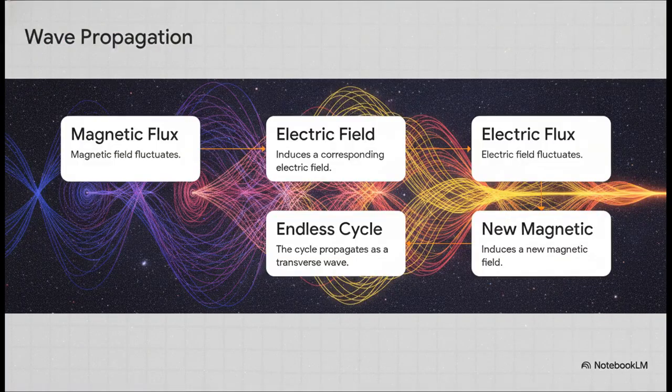With the forces now theoretically unified, Maxwell drew up this step-by-step mathematical blueprint. We're talking about 4 partial differential equations that took physical lines of force and turned them into undeniable laws of nature. They dictate this perpetual, beautiful cycle. A changing magnetic field induces an electric field, which then induces a magnetic field, sustaining itself indefinitely. Because they continually feed off one another, they don't fade away. They push forward, forming a transverse wave that ripples through the absolute nothingness of space.